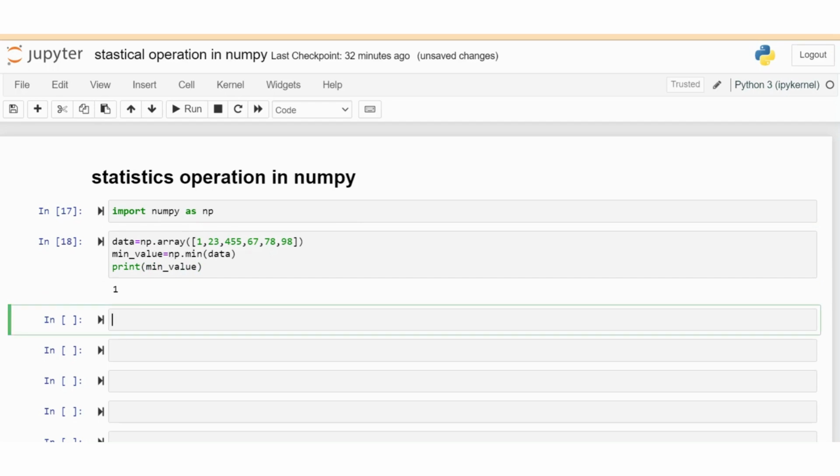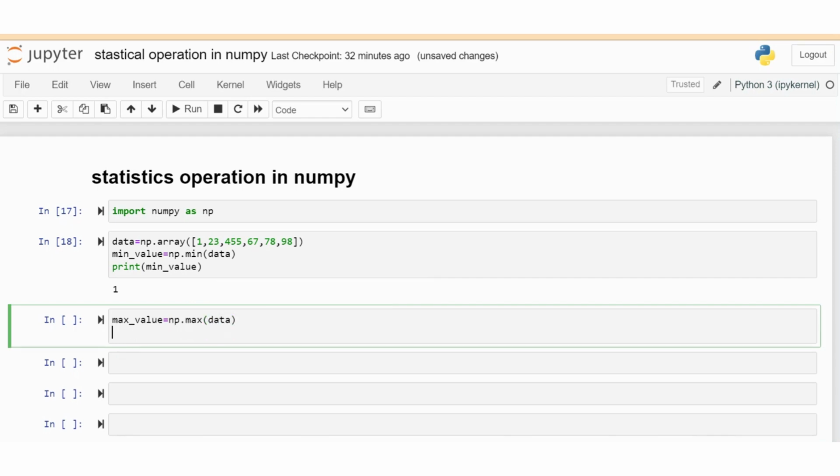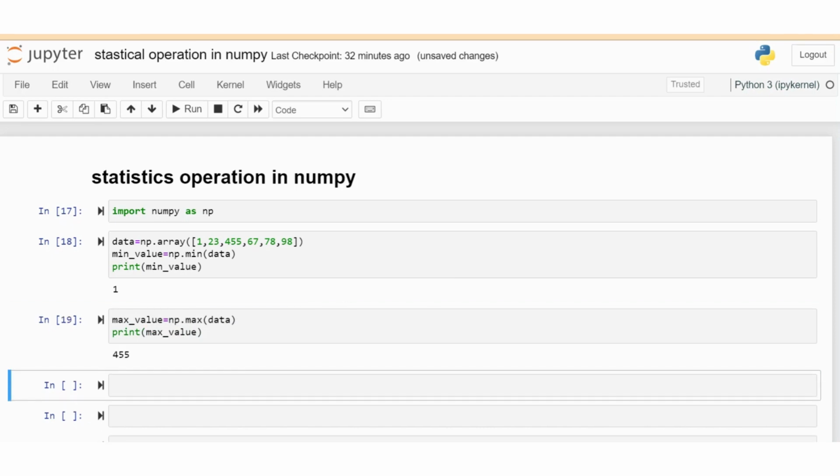Okay, now find the maximum value in the given data. Create a variable maximum value equal to np.max of data, and print the max value. The maximum value present in the given data is 455.